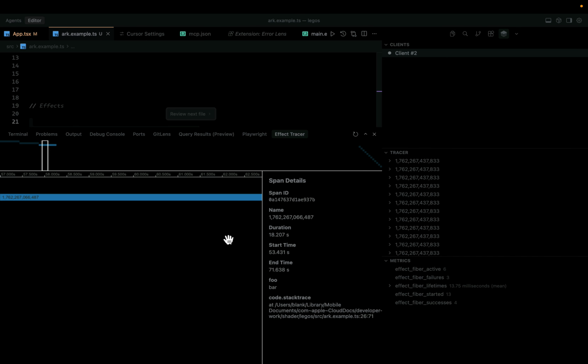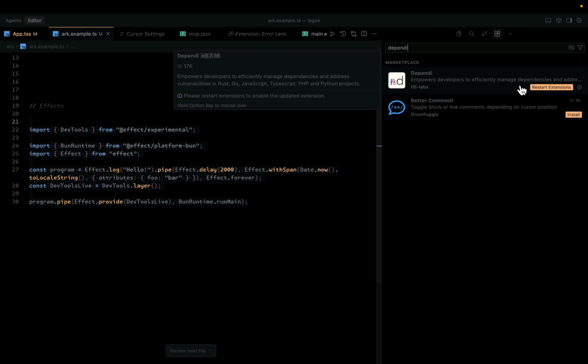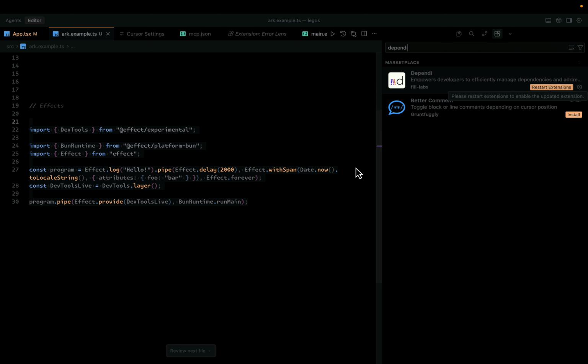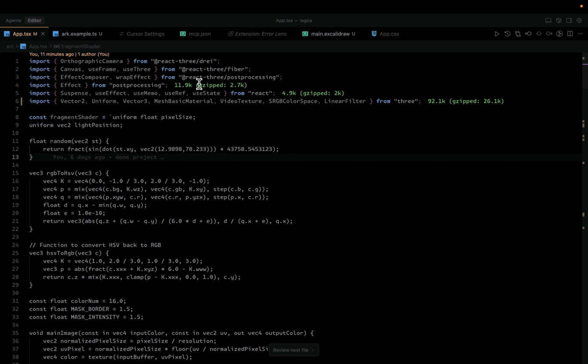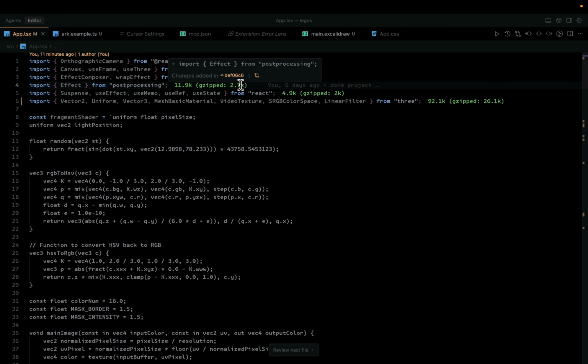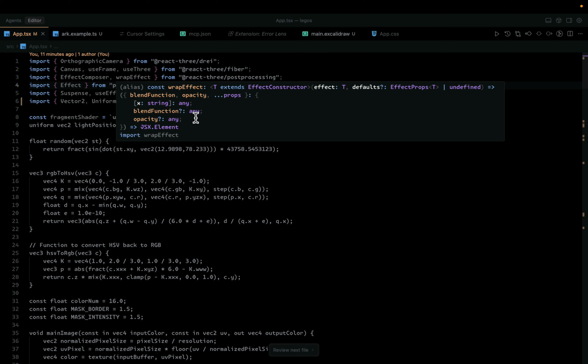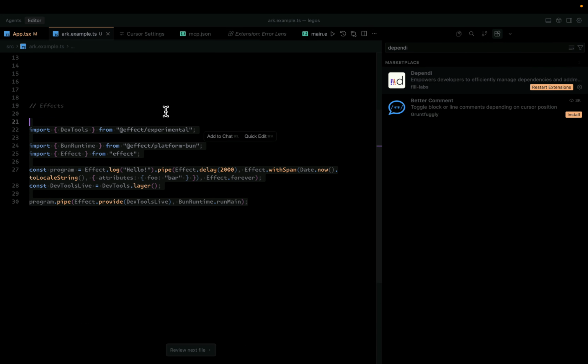Amazing tool, amazing platform. A few more tools that I use a lot are also here. Another one that I use a lot is called Dependy. Dependy basically tells you how much your dependencies add to your project. For example, post processing adds like 11.9k lines. This is also a big thing, and if I want to rewrite something, I look at how much space it's taking inside my application. So yeah, Dependy is really good.